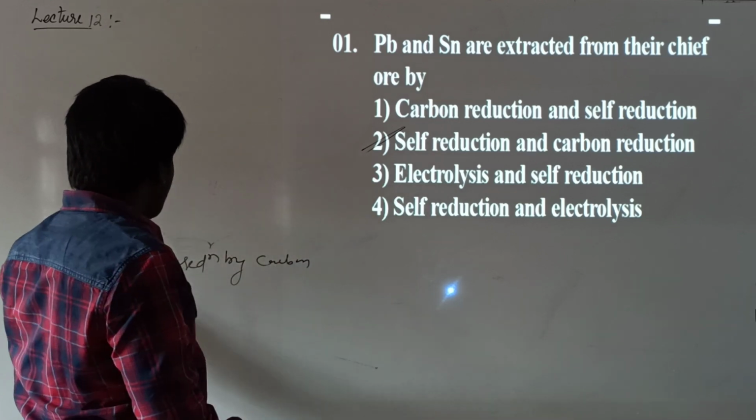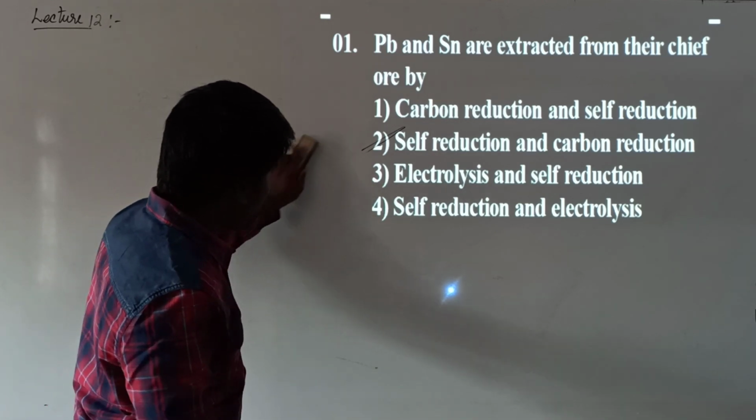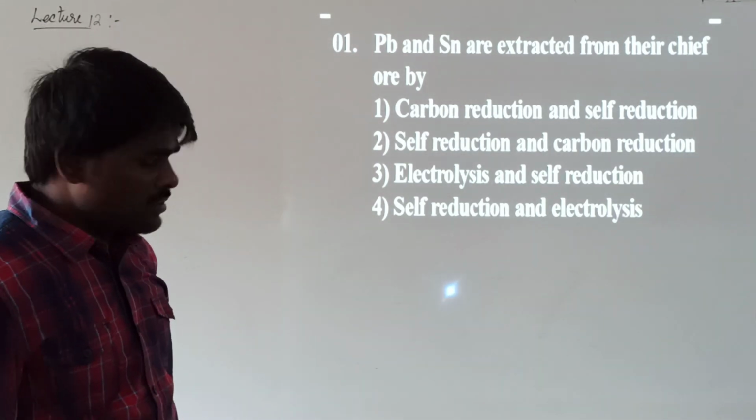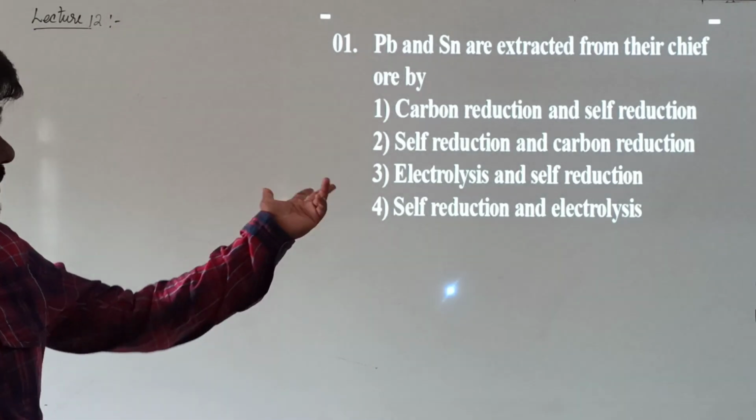The sequence is also important. First of all, it undergoes self-reduction, then only it will undergo carbon reduction. First, it doesn't undergo carbon reduction. Even though there is no carbon, it will still undergo reduction.